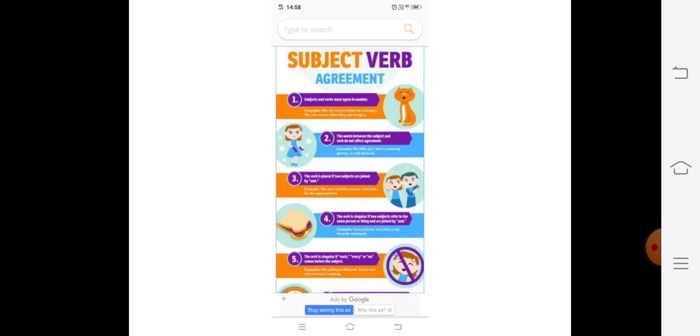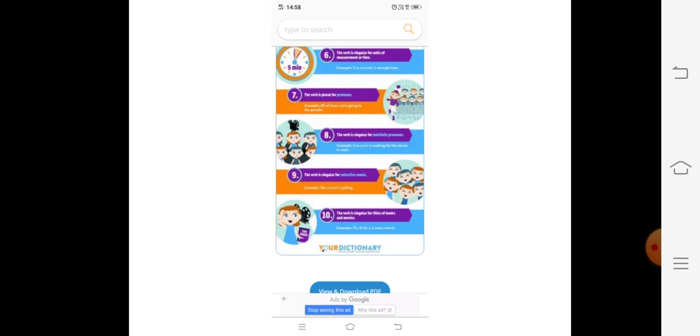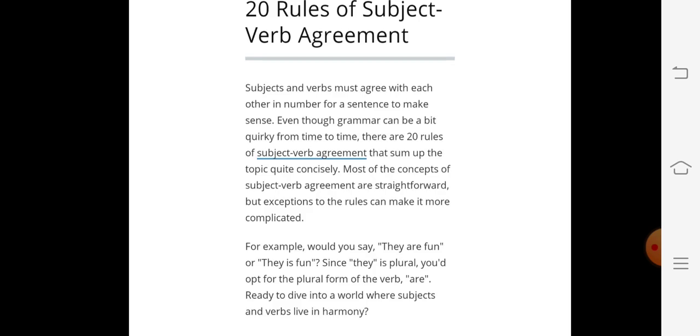As we can say, subject verb agreement means the verb must agree with the subject. Means the subject must agree with the verb, and the verb must agree with the subject in number for a sentence.